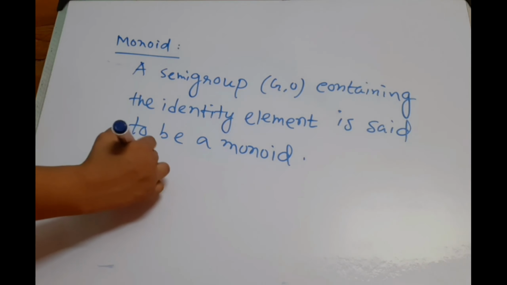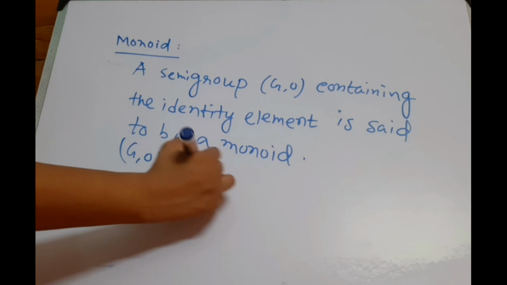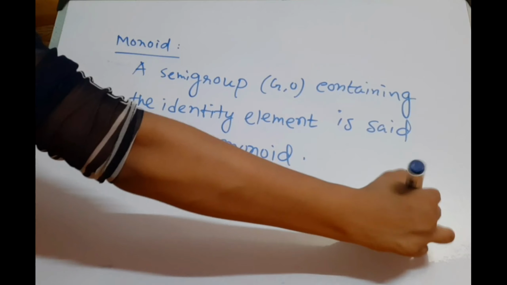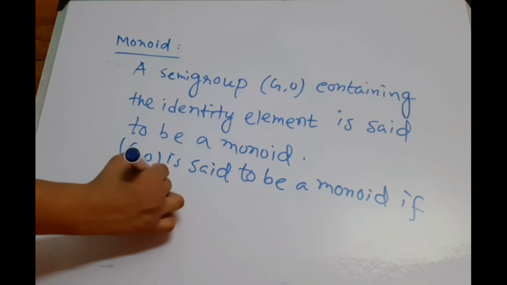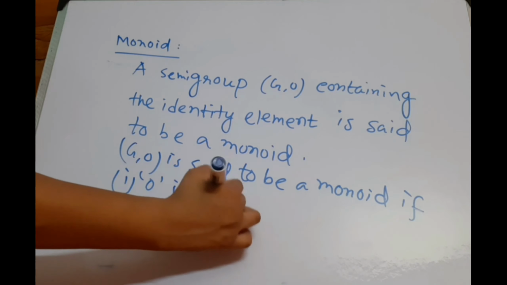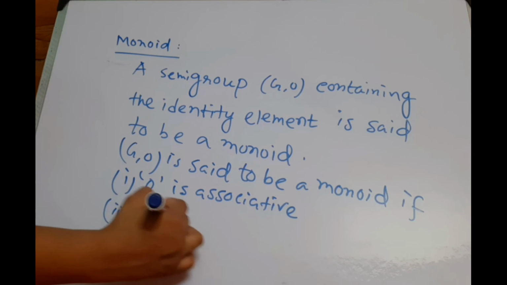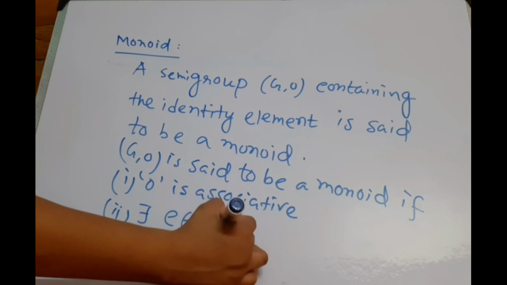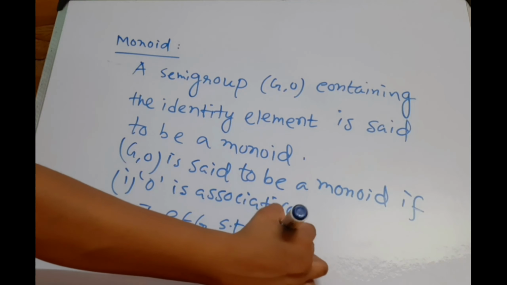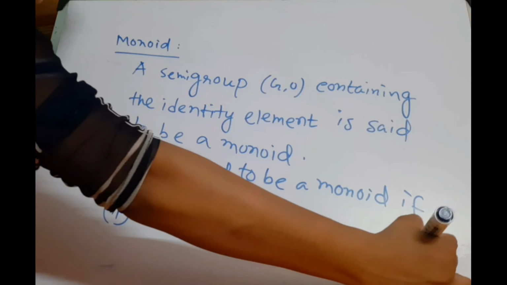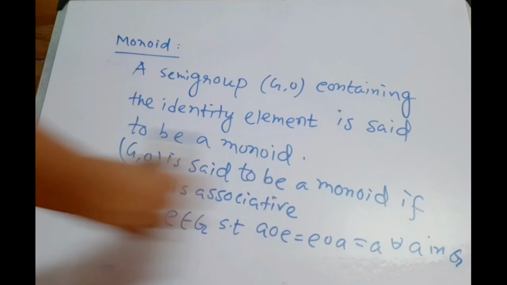Therefore, (G, ∘) is said to be a monoid if composition is associative and there exists an element E in G such that A composed E equal to E composed A equal to A for all A in G.